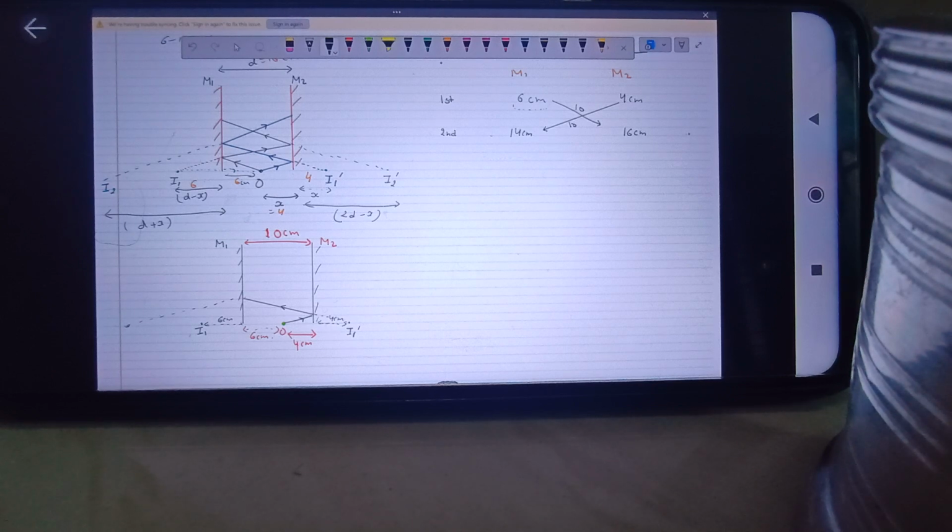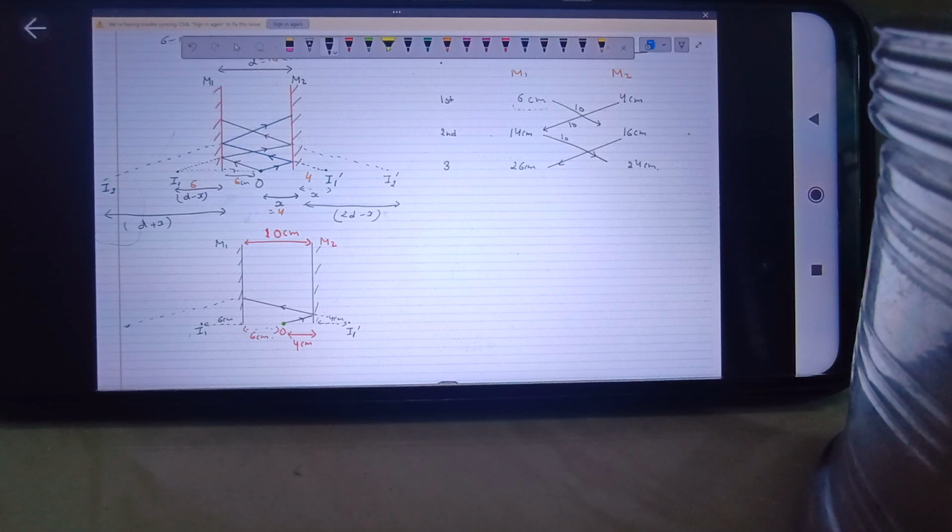Now this image, which is at a distance of 14 centimeter behind M1, will act as the third object for M2. So the distance from M2 will be how much? Distance of the image from M1 plus distance between M1 and M2. That is what we'll do. We'll add 10 here. This will become 24 centimeters. And similarly like this, 26 and so on.